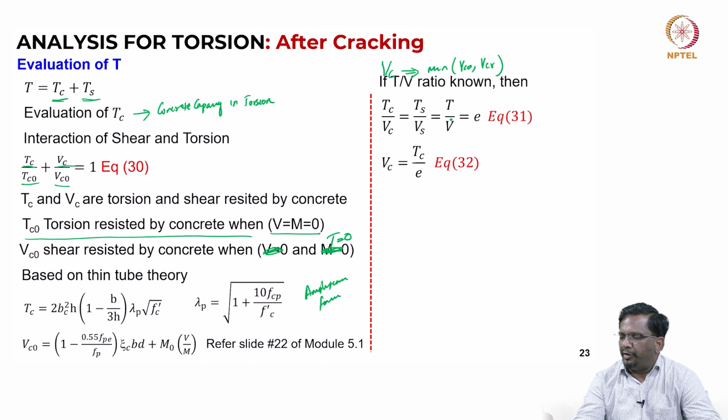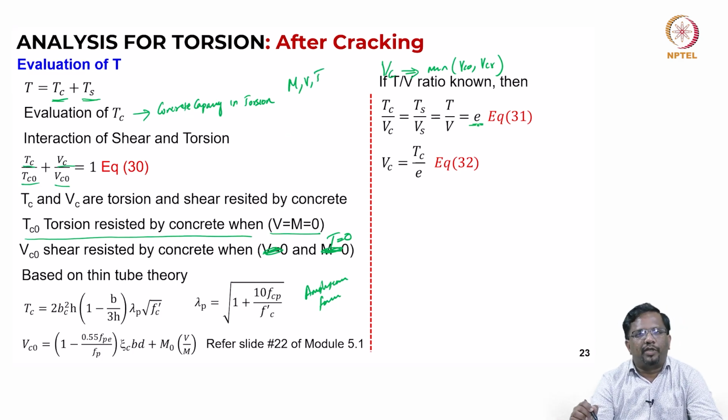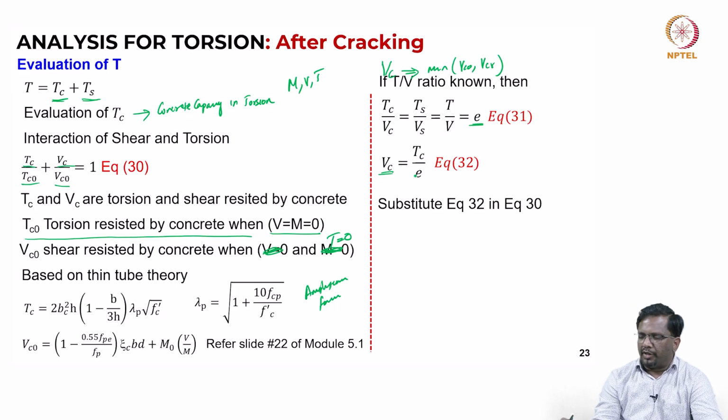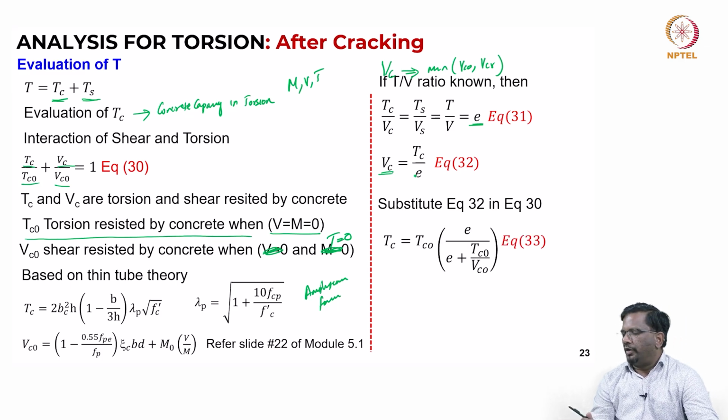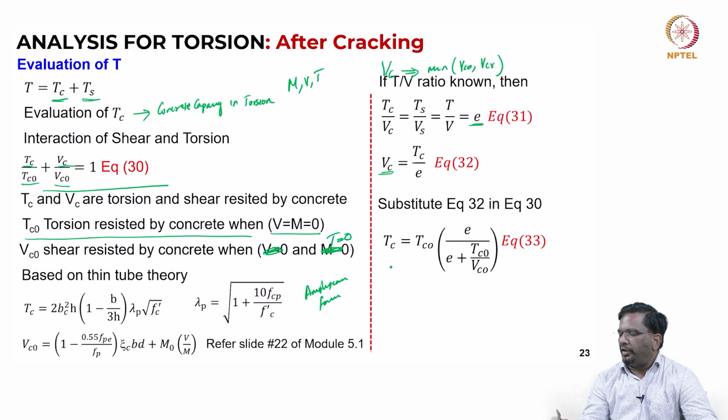Now, this T by V comes from your shear demand, and it is taken as the load ratio. That means from your structural analysis, typically you will be given demand M, V and T acting on the cross section. I take the ratio of T and V and define that as E. Now, Vc I can take as Tc by E, and if I substitute that in equation 32 into equation 30, then I can find an expression for Tc in terms of Tc naught, as this.